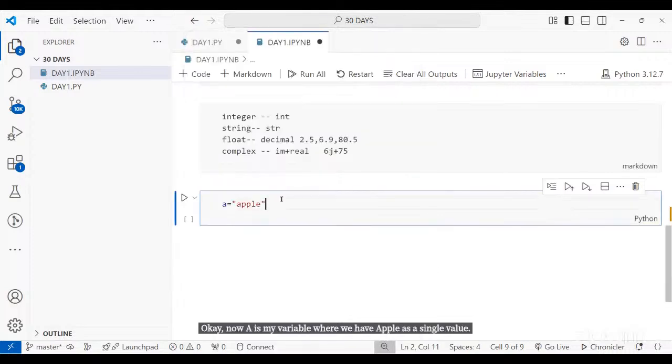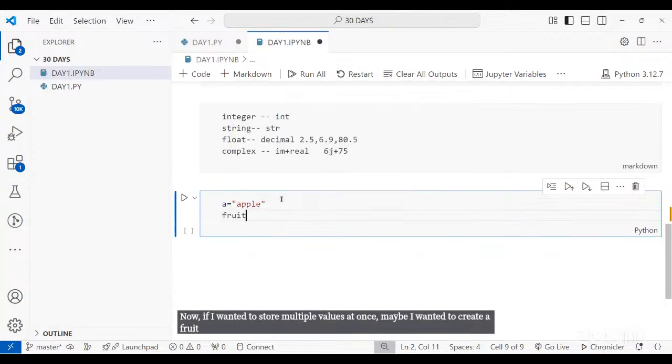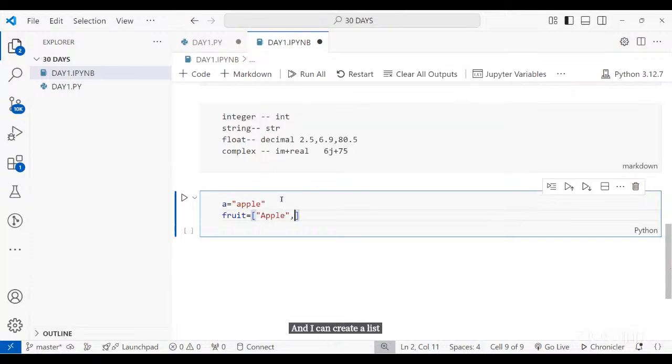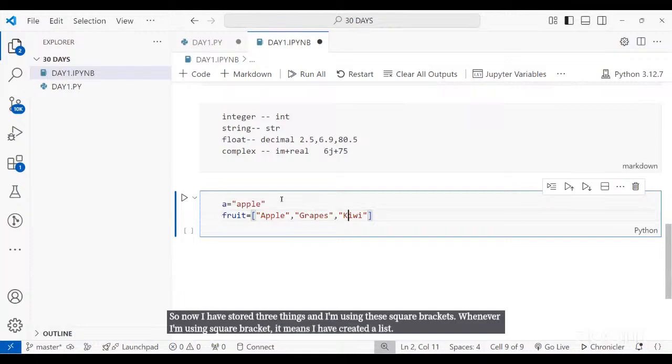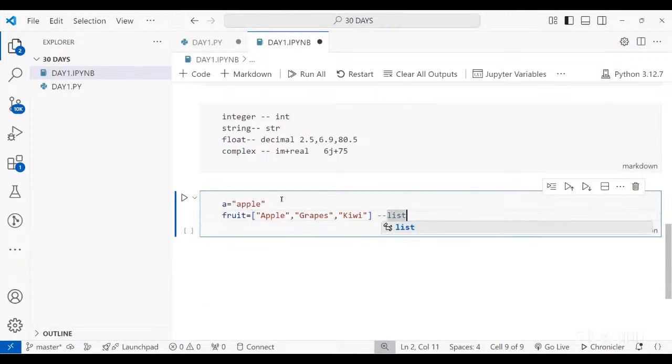Now, if I wanted to store multiple values at once, maybe I wanted to create a fruit list. So I can simply say fruit is the variable, and I can create a list. So I can say apple, grapes, and so on. Now I have stored three things and I'm using these square brackets. Whenever I'm using square brackets, it means I have created a list. So this is a list. I have tried to store the list in, let me use hash, and this is value, which you can also say string.